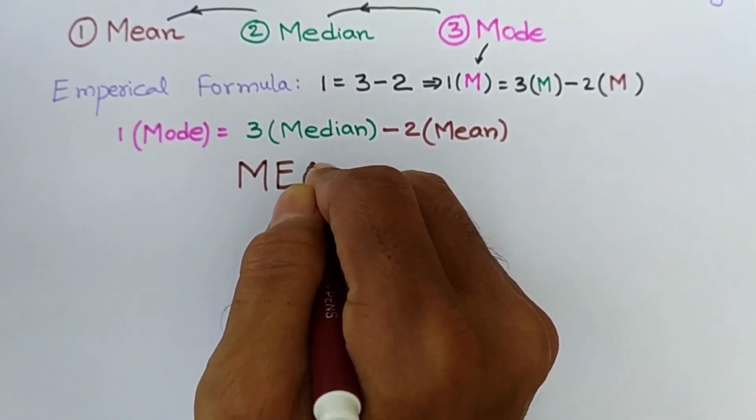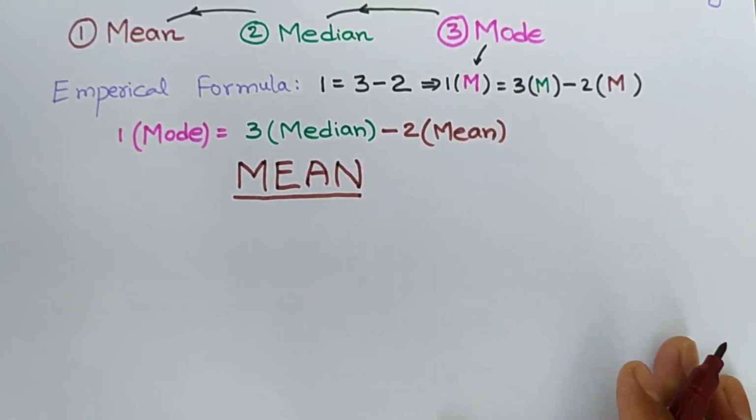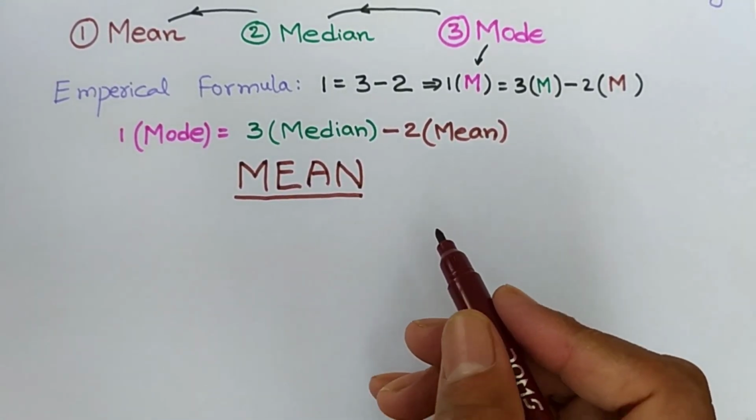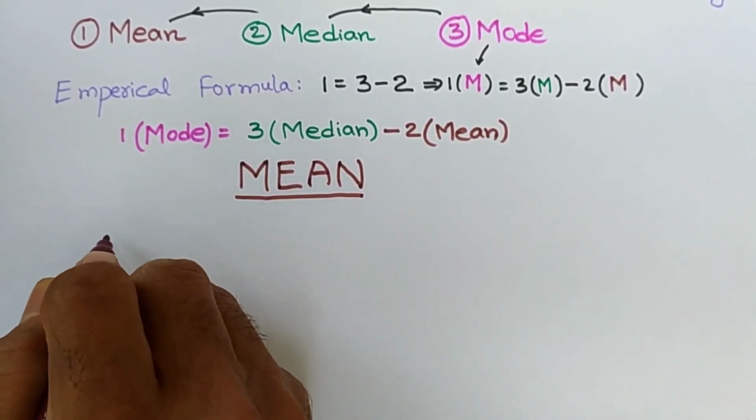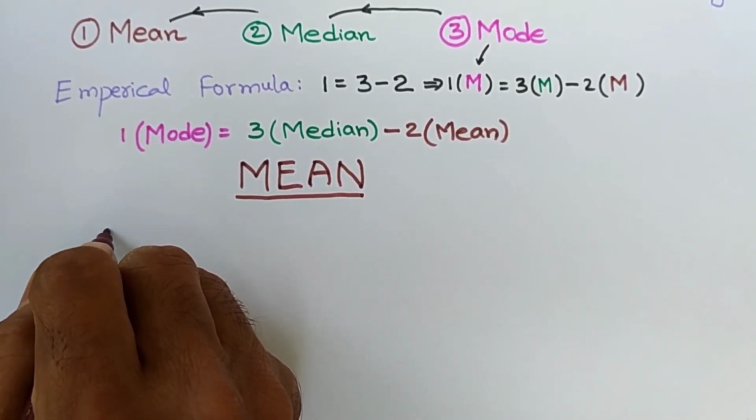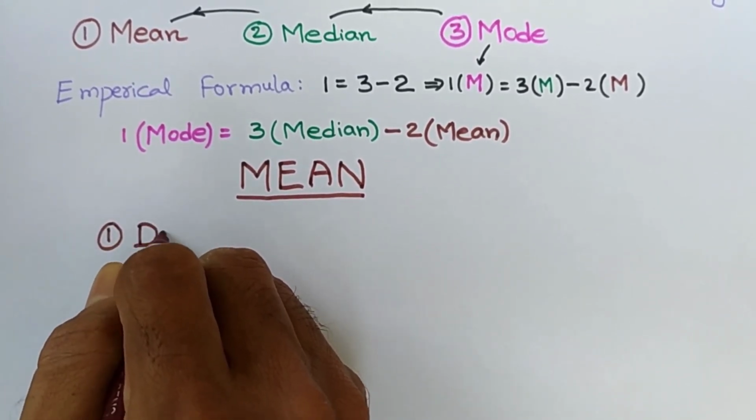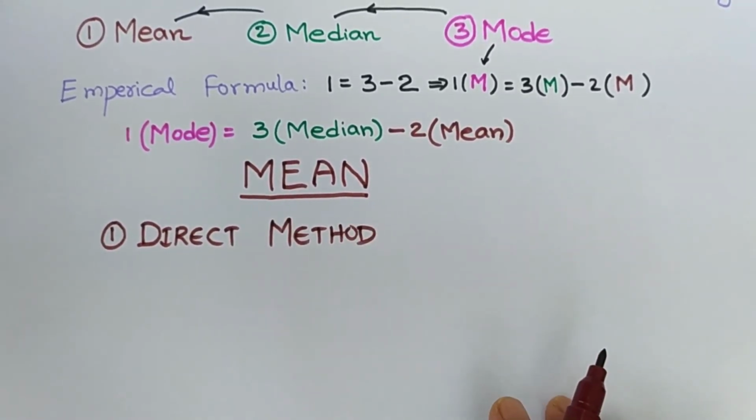Mean. For finding mean, there are 3 methods. The first one, out of 3 methods, is the direct method. Now we see its formula.